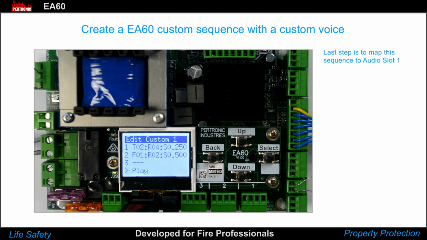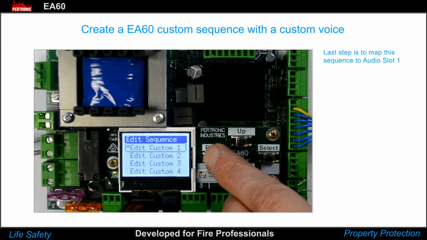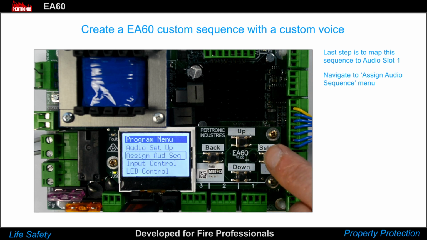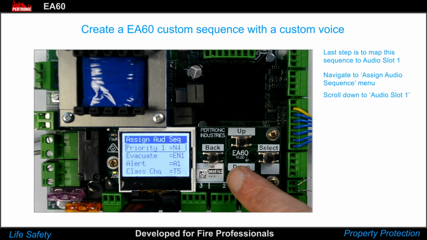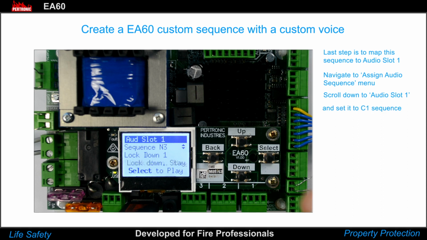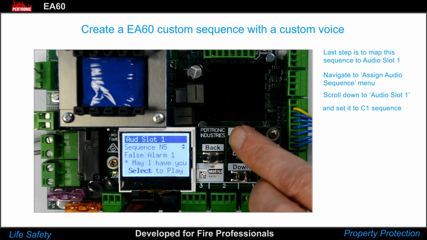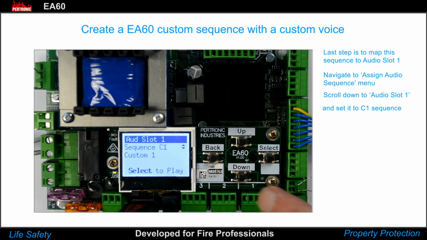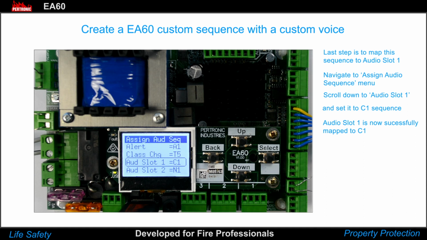The last step is to map the sequence to audio slot 1. Navigate to the Assign Audio Sequence menu. Scroll down to audio slot 1 and press Select. Set it to C1, which represents our custom sequence. Once completed, return to the previous screen. Audio slot 1 is now successfully mapped to C1.